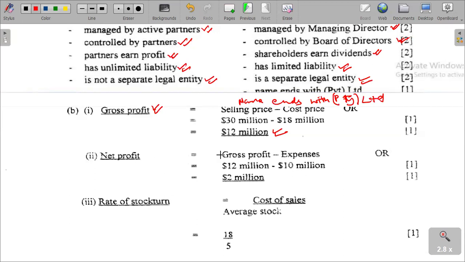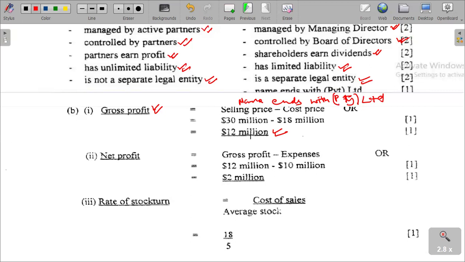And then net profit is gross profit minus expenses. Gross profit less expenses is going to give us our net profit. That is, profit after expenses. We are saying that when expenses have been paid off, how much are we remaining with? It will show whether the business has made an economic profit or an economic loss. So just understand that it is gross profit minus expenses.